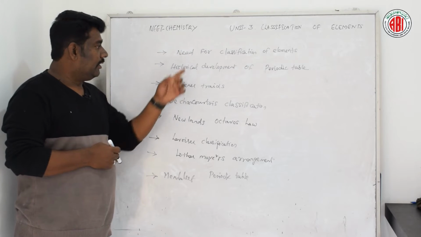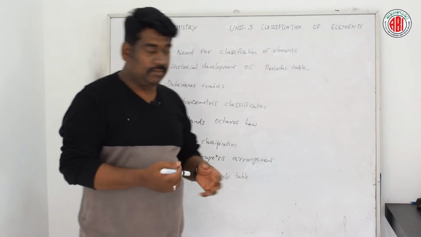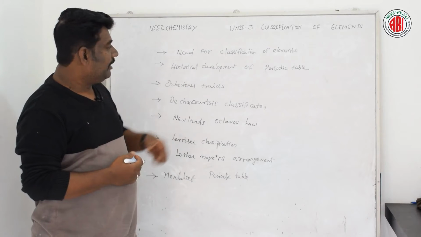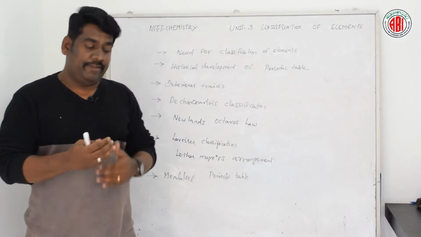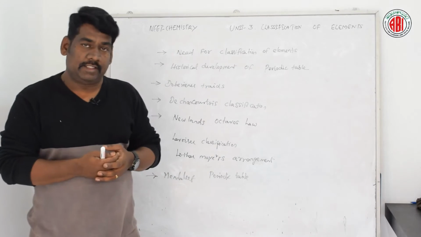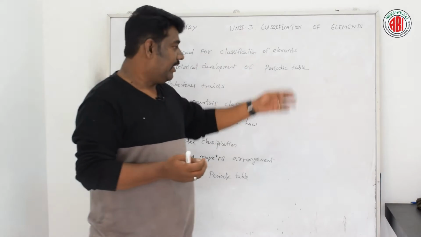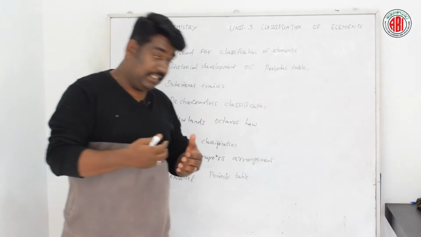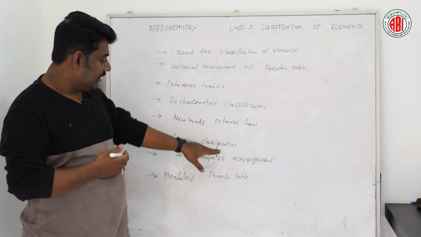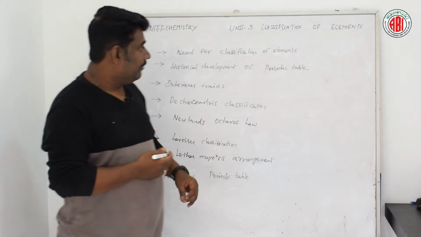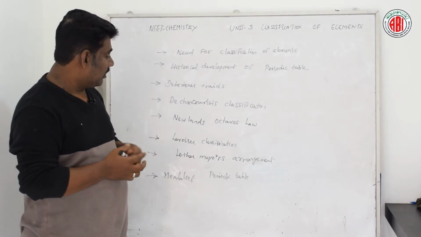First let us talk about the need for classification of elements. What is the necessity of classifying the elements? Okay. Next we are going to discuss the historical development of the periodic table. How far the different great personalities who were involved in the development of the classification of elements and framing of this periodic table, and their contributions and their effort, we are going to discuss. Next, talking about Lavoisier's classification, the first ever classification done by Lavoisier based on the metallic and non-metallic properties of the elements. So let us talk about that.